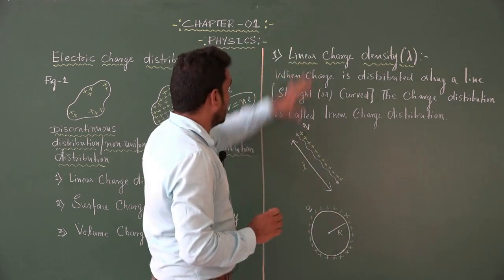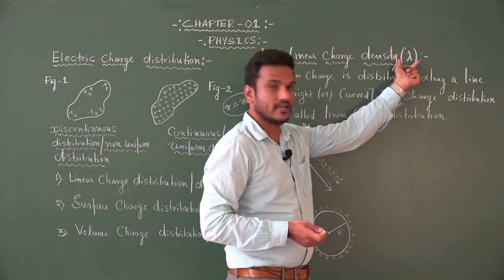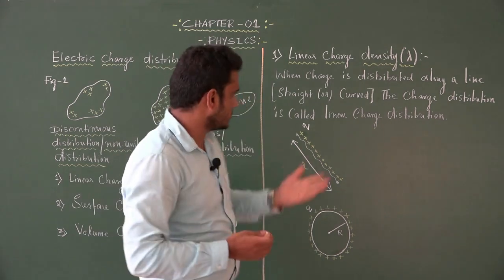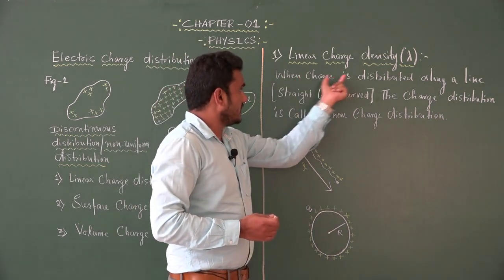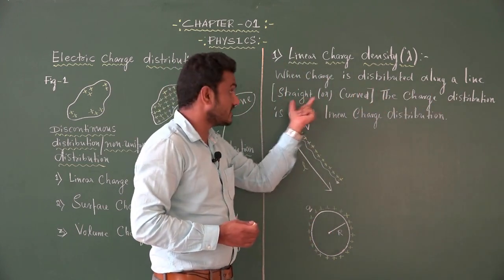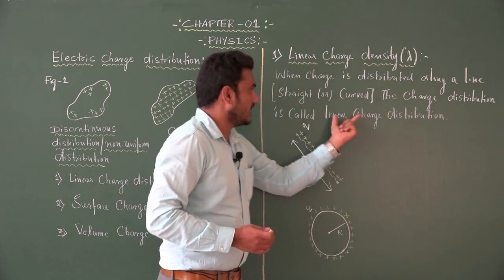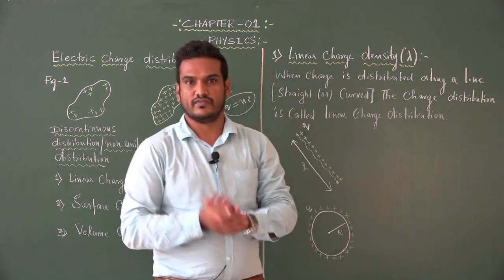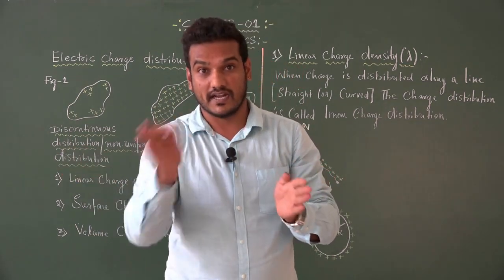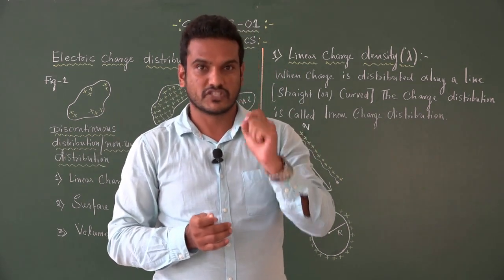The first one is linear charge density. Linear charge density is represented by lambda. What exactly is linear charge density? Look at the statement. When charge is distributed along a line, whether it may be straight or curved, then the charge distribution is called linear charge distribution.